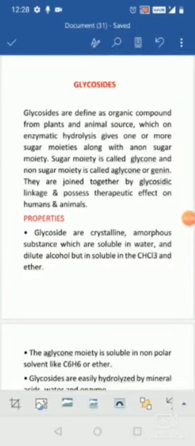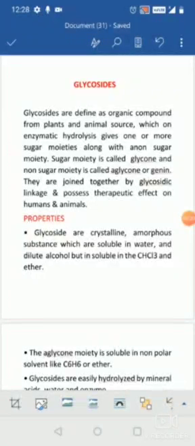Okay, so in today's topic, we are going to discuss glycosides. As the name indicates, glycosides contain a sugar part along with non-sugar components. In simple words, glycosides are organic compounds, either from plant or animal origin, which upon hydrolysis, enzymatic or acid hydrolysis, give one or more sugar moieties along with a non-sugar moiety.